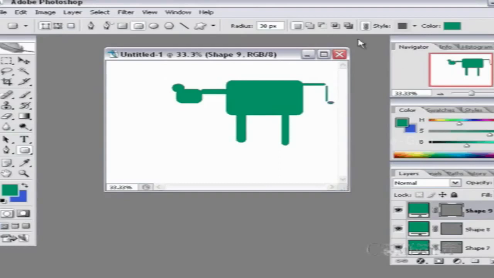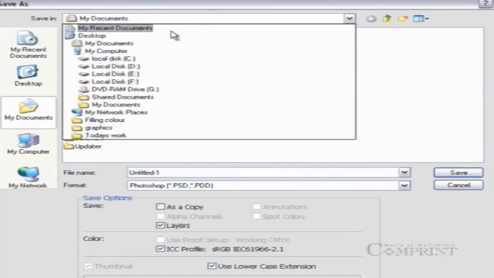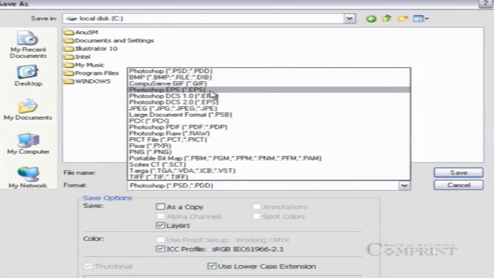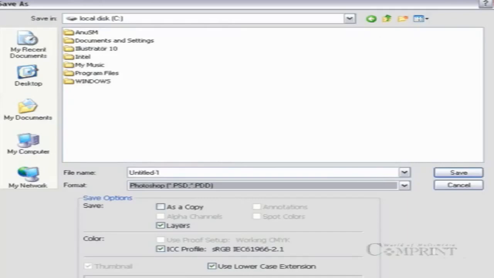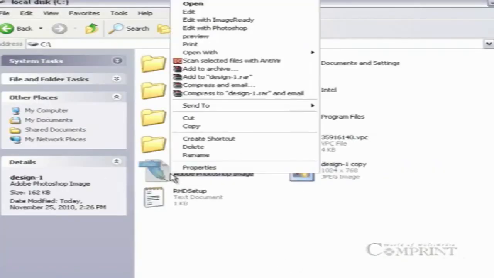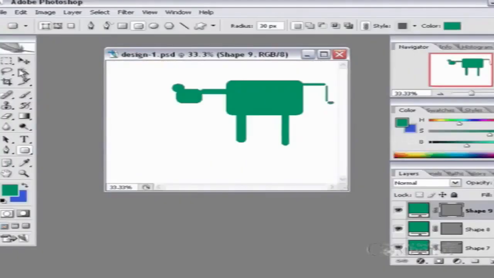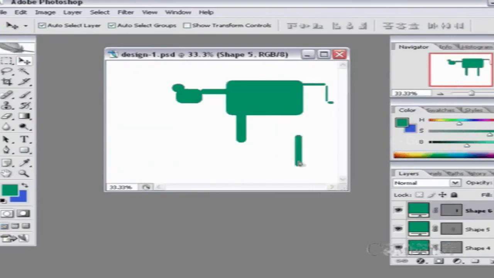If the work created in Photoshop is saved in PSD format, it is possible to open the files only in the same system or any other system that is installed with Photoshop. The works that are created in Photoshop and saved in PSD format will have a higher file size. And these PSD files cannot be opened in the systems which do not contain Photoshop.